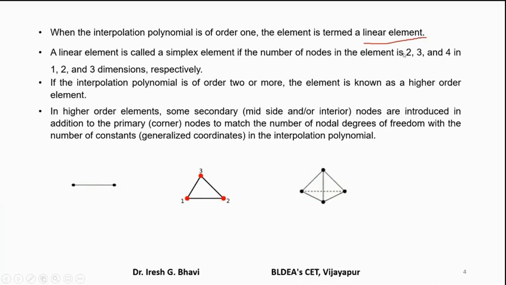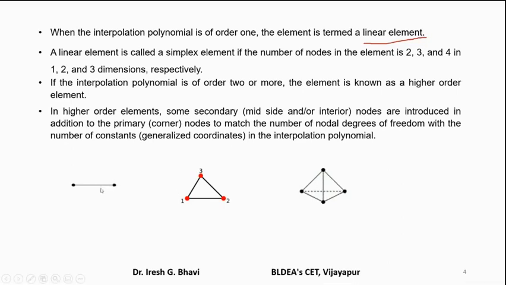See here. The number of nodes in the element is 2 in 1 dimension, and 3 in 2 dimensions, that is in the triangular element. The triangular element is a basic 2-dimensional element. Suppose only corner nodes are there and only 3 nodes are there, then this type of triangular element is called a linear triangular element. It means the displacement model assumed for this triangular element is a linear polynomial.